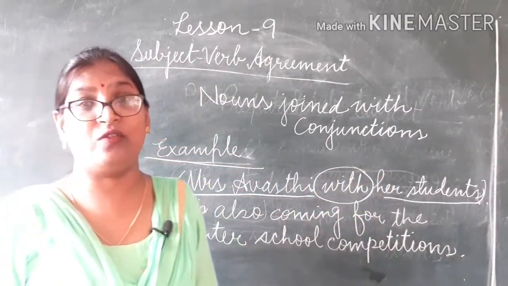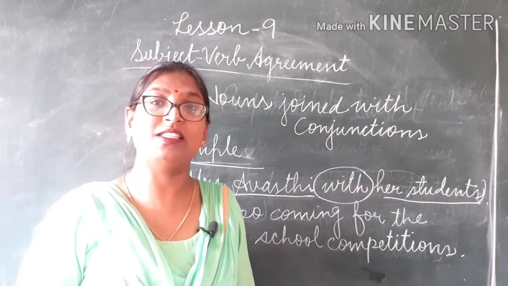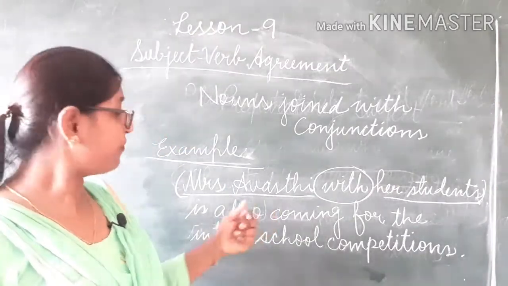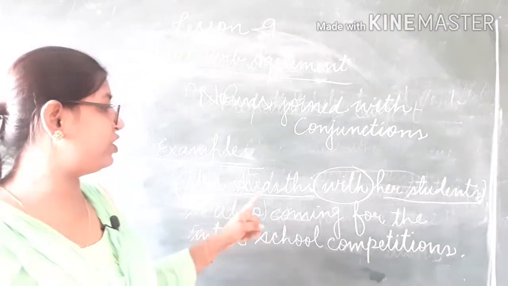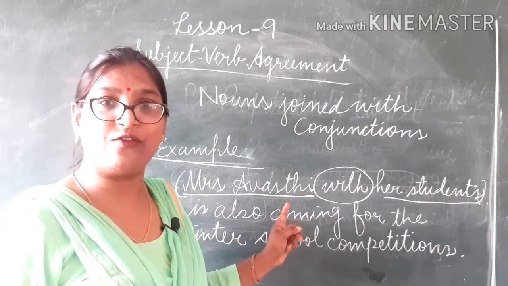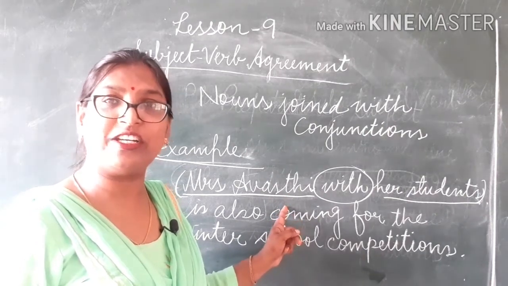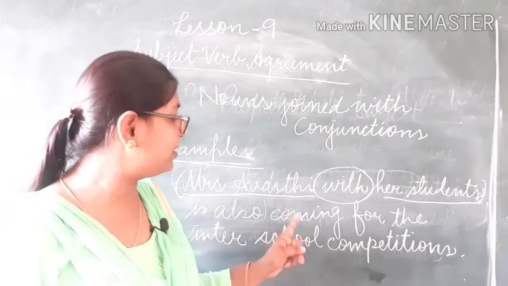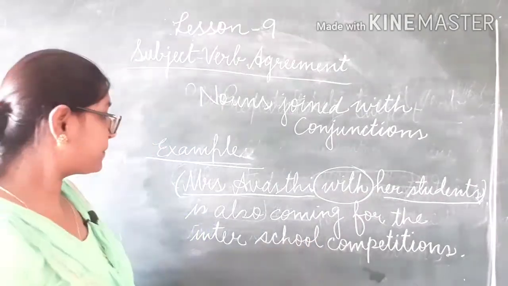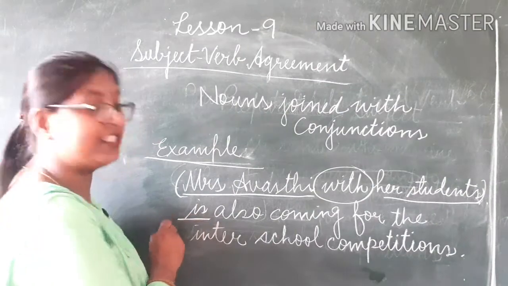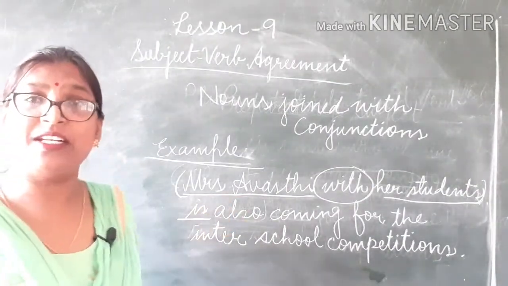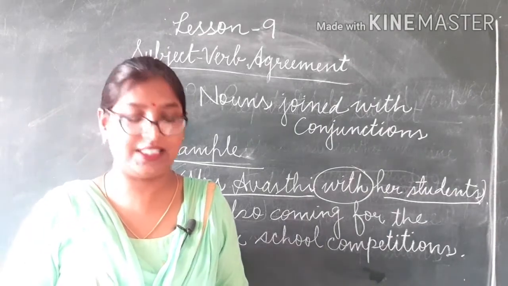And dear children, we know that in this case the verb should agree with the first noun. Here we can see the first noun is Mrs. Avasthi, third person singular in number. So if the noun is singular in number, the subject is singular in number, we should use the singular verb. That is why here the verb is is used. So there is proper subject and verb agreement in this sentence.